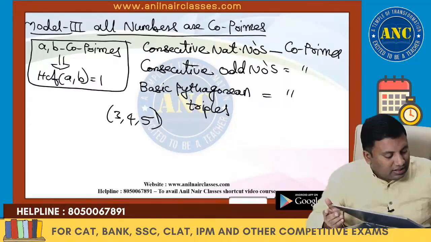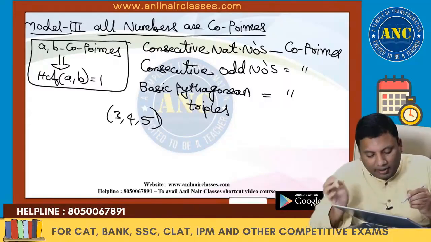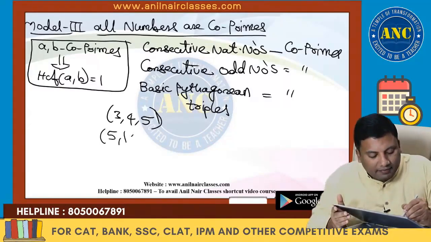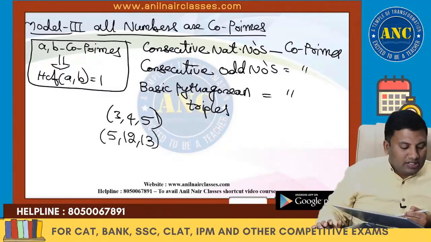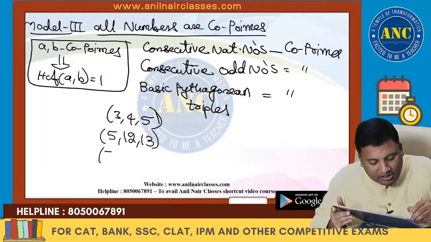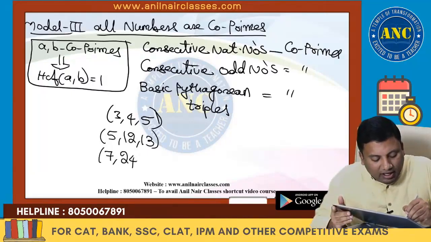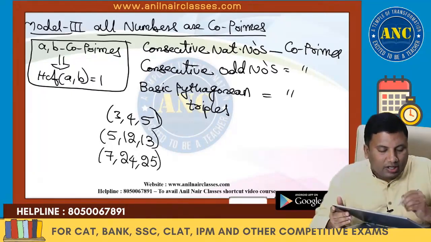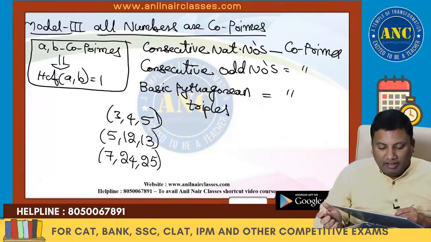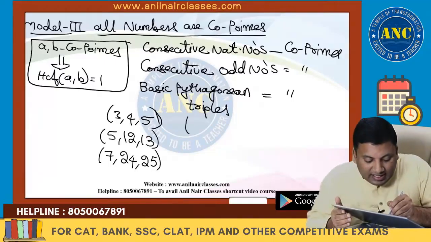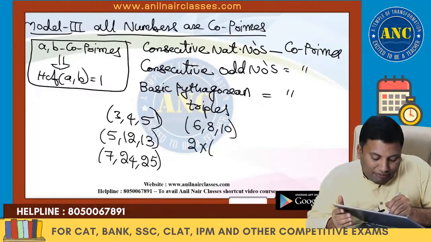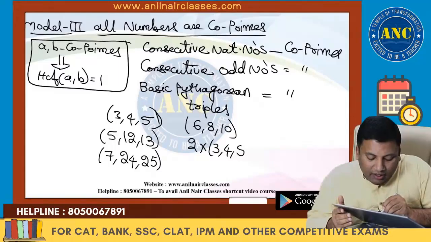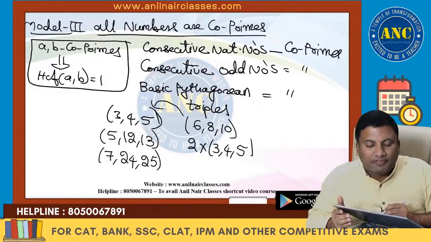Because the HCF of all the numbers is 1. 5, 12, 13: 13 squared is equivalent to 5 squared plus 12 squared. Basic Pythagorean triplets. 7, 24, 25: 25 squared is equivalent to 7 squared plus 24 squared. Right? 6, 8, 10 is nothing but 2 into 3, 4, 5.